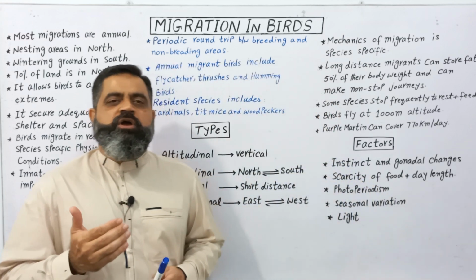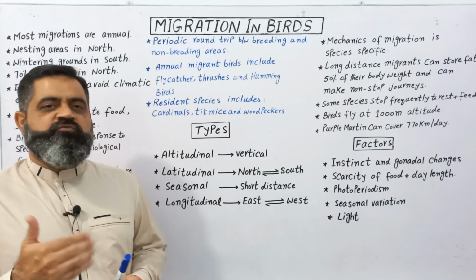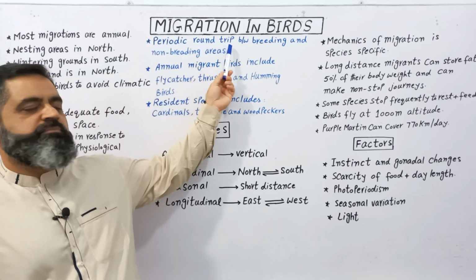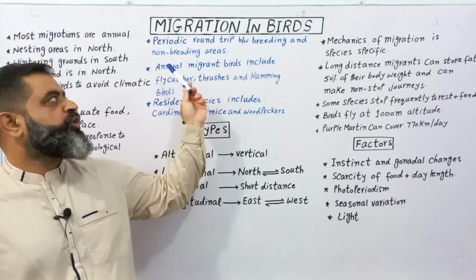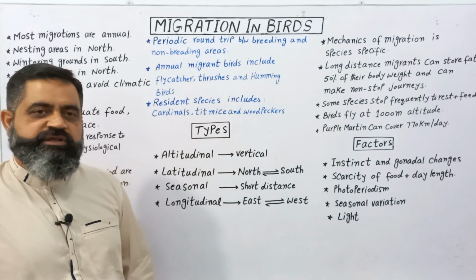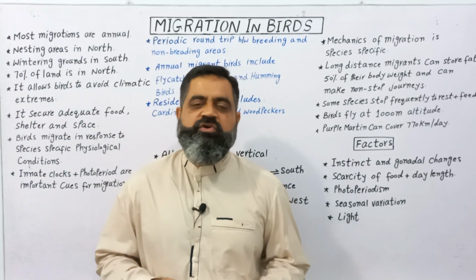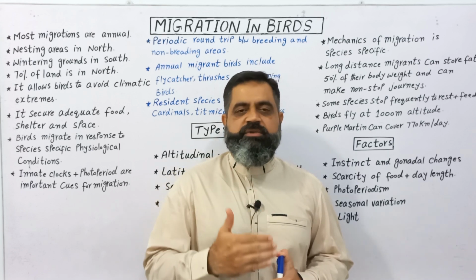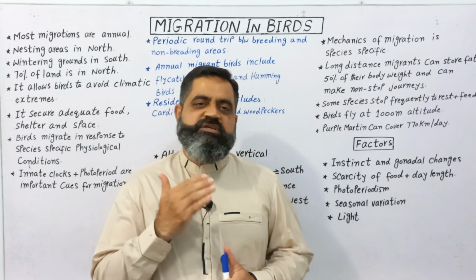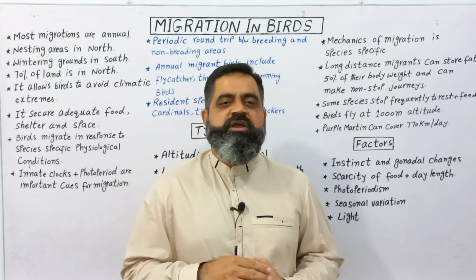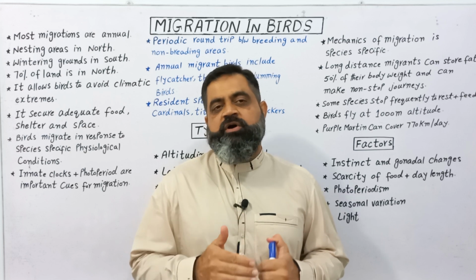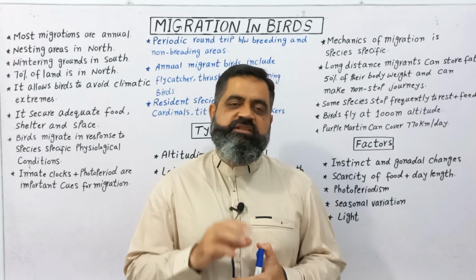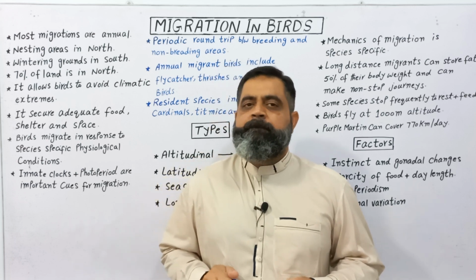Migration is the movement of animals from one place to another. So, a periodic round trip between breeding and non-breeding areas is called migration. Usually birds migrate from one corner of the world to the other, either towards east, west, north or south, and it is a round trip from breeding site to non-breeding site and from non-breeding site back to breeding site. That is known as migration.